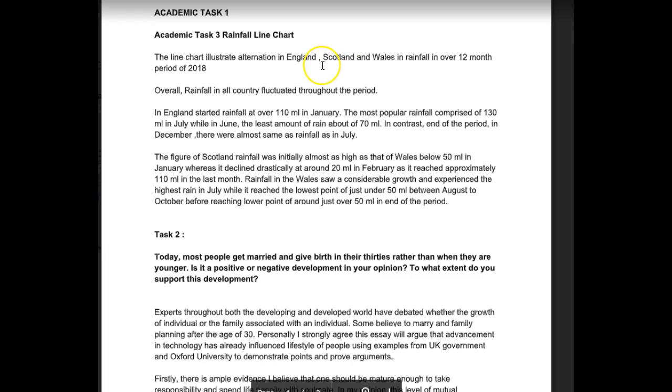So what you could have said here instead is that the line graph illustrates the variation in rainfall over a 12-month period in England, Scotland, and Wales in 2018. Okay? Overall, rainfall in all the countries, plural, fluctuated throughout the period. Okay, I think you could have maybe said a little bit more than that. Rather than just fluctuating, maybe you could have said which the country that had the least fluctuation, which is England. You could have said, I think, a little more about this.